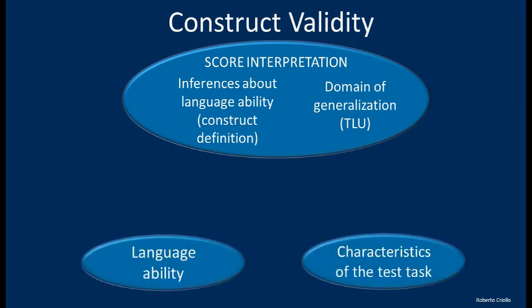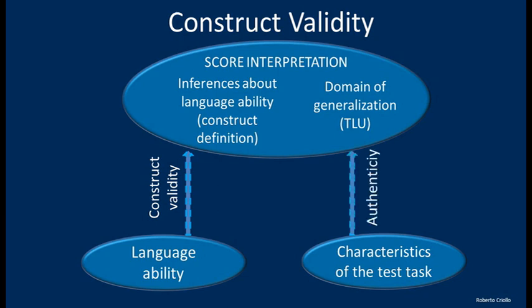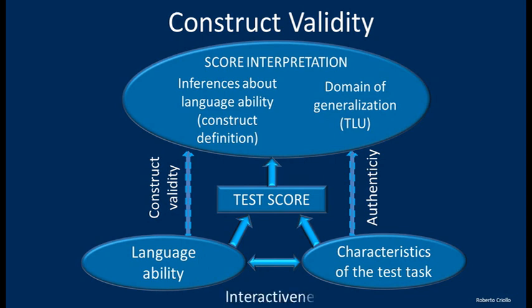Now, on the other hand, when we look at language ability and the characteristics of the task, we have, of course, what we call construct validity, right? So, if the score on the test reflects my language ability, I have construct validity. On the other hand, if the characteristics of the task, the things that I do on the task, are similar to the things that I do in real life, this is called authenticity. And of course, when my test scores reflect all of these elements, we have something else that is called interactiveness.